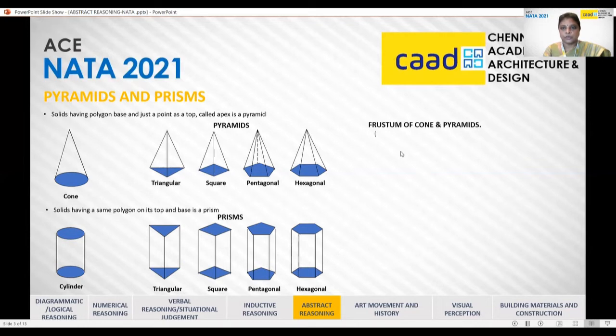I'm also introducing you to a newer term, which is frustum of a cone and a pyramid. So what is it? It is when a cone or a pyramid is cut by a section plane, and the section plane should be parallel to the base. So the top of this particular frustum and the base, both the surfaces have to be parallel to each other. Such a shape is termed as a frustum. These names will appear in your problems in your exam, but they would not have given you the image. So you should be well versed with what the particular shape is.